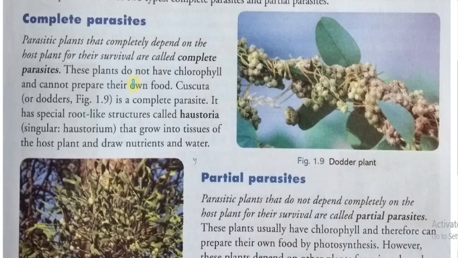It has a special root-like structure called haustoria. Cuscuta has a root-like structure called haustoria that grows into the tissues of the host plant and draws nutrients and water. So haustoria means what?